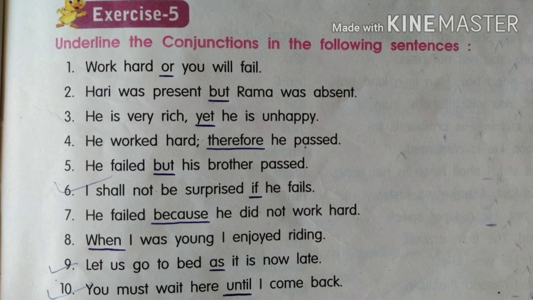Eighth: when I was young, I enjoyed riding. So here your conjunction is when. Ninth: let us go to bed as it is now late. So your conjunction is as. Tenth: you must wait here until I come back. So your conjunction is until.